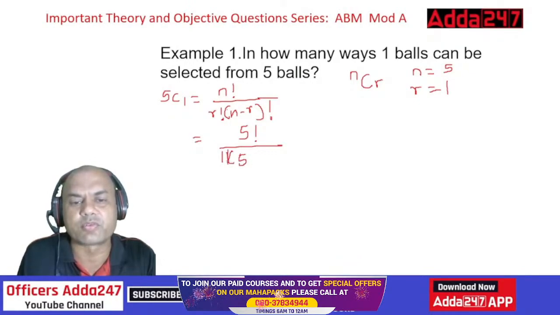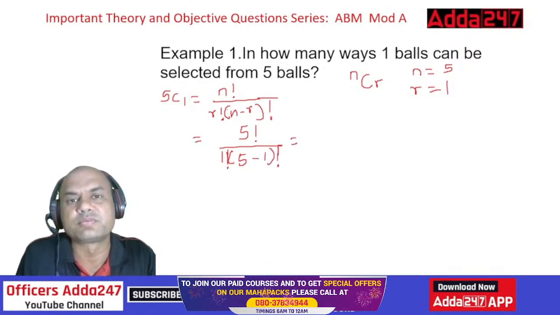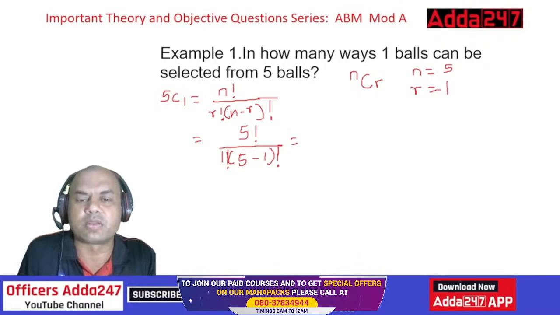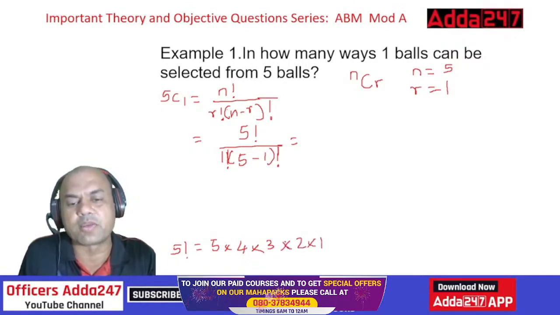Factorial means what? Suppose I ask you 5 factorial, it means 5 into 4 into 3 into 2 into 1, right? That is the meaning of factorial. Up to 1 I go.